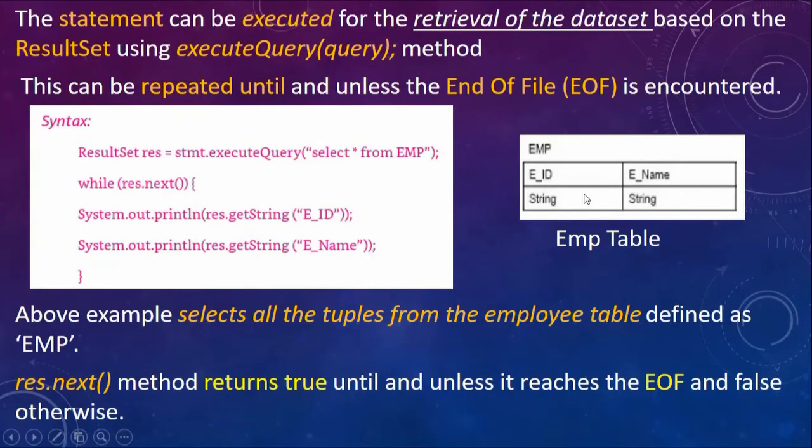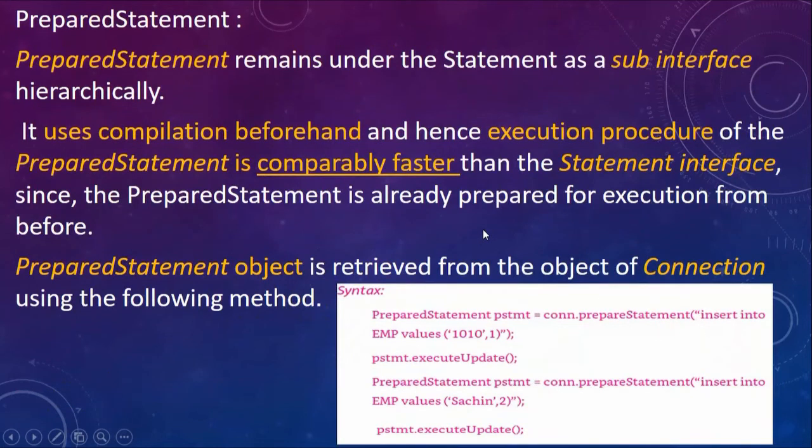Further, now we have inserted EID. We have to also insert ename for that tuple, right? So then again I write a prepared statement: pstmt equals connection dot prepareStatement, and now I am saying insert into EMP values Sachin comma 2. That means in the second column, which is the employee name column, you please insert Sachin.